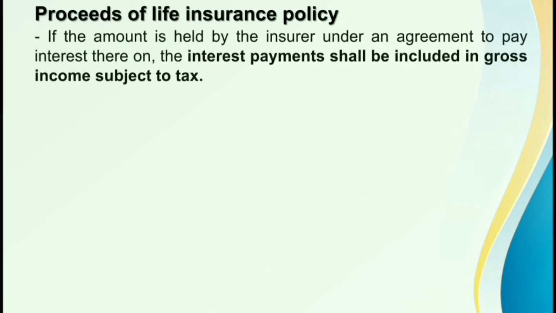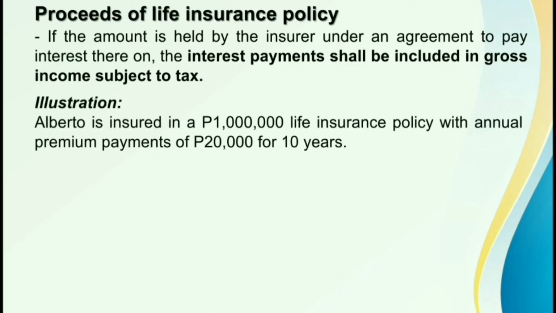Now, kapag merong agreement wherein si insurance company ay magbabayad ng interest aside from the insurance proceeds, so yung interest payment na yun is going to be included in the gross income subject to tax. Like for example, si Alberto, okay, alam natin, nagpa-insured siya for 1 million pesos isang life insurance policy with annual premium payments of 20,000 pesos for 10 years.